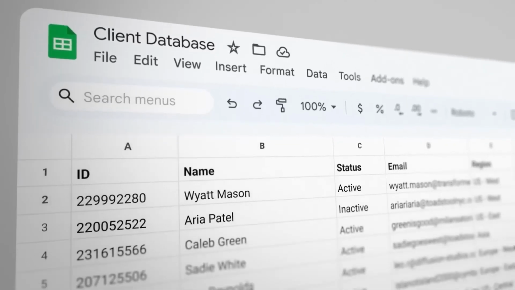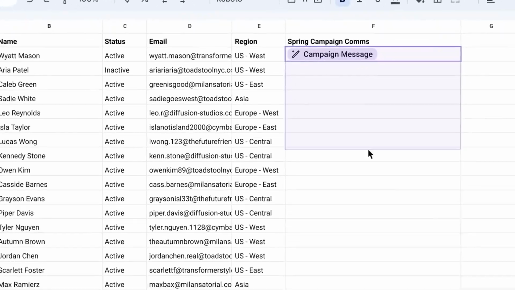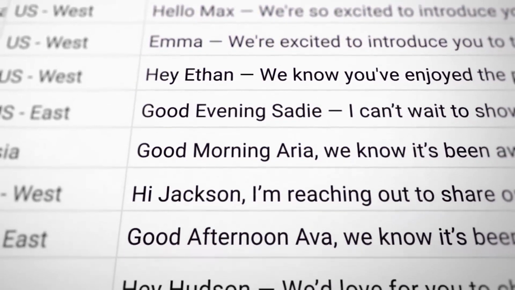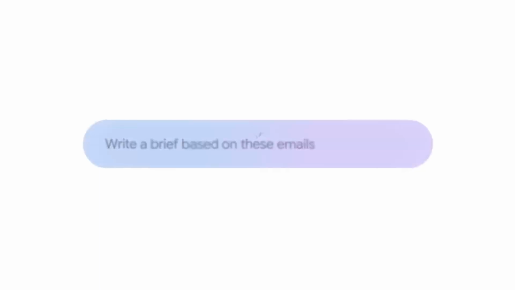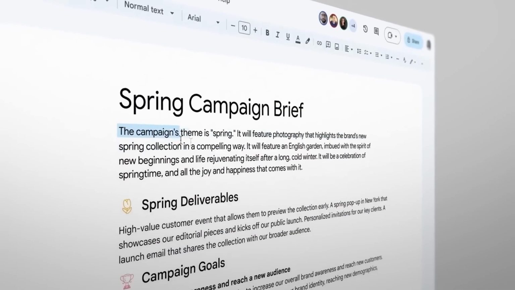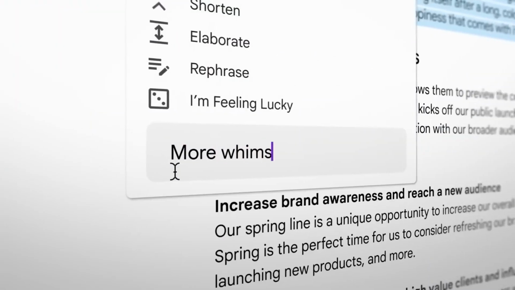Talking about Google Sheets, now if you want to generate any ad campaign or if you want to reply to your client personally, then you can create your spreadsheet where this AI tool helps you create automatic replies to your individual clients. You can also create your daily routine with the help of Google Sheets AI. Talking about Google Docs, if you want to create any type of document, like a cover letter or a resume, you are now able to create it with the help of this AI tool.